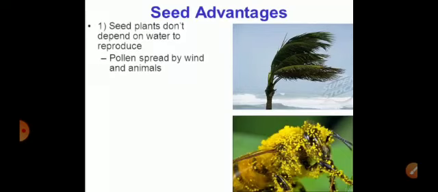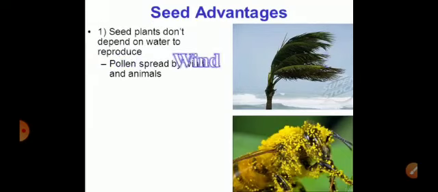When we talk about the seed advantages, these seed plants don't depend on water for the process of fertilization. The pollen they spread by wind or animals, that is, anemophily or entomophily, by insects even. When we talk about the seed habit, the precursor were the pteridophytes, and the gametophyte requires water for fertilization. Therefore, during the process of evolution, it got reduced and the dominant phase became the sporophyte, which is diploid in nature.